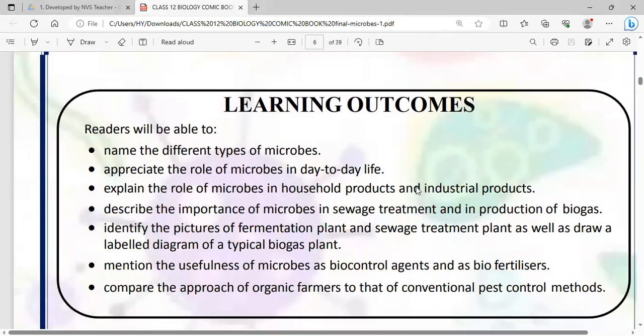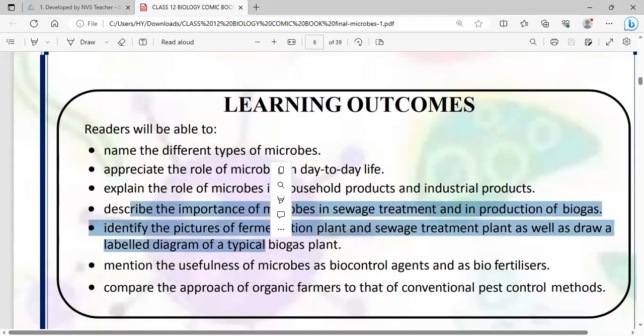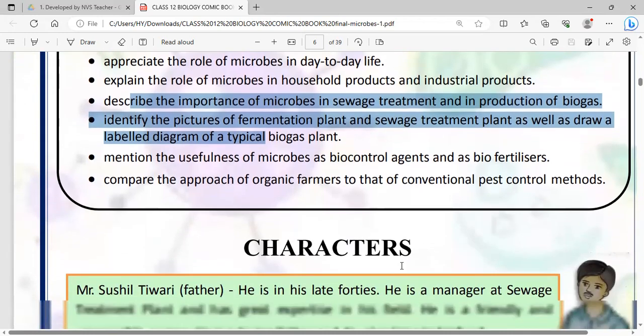After learning this chapter, we are able to name the different types of microbes, appreciate the role of microbes in day-to-day life, explain the role of microbes in household and industrial products, and describe their importance in sewage treatment and biogas production. We can identify the picture of a fermentation plant and sewage treatment plant, draw the labelled diagram of a biogas plant, mention the usefulness of microbes as biocontrol agents and biofertilizers, and compare organic farming with pest control methods.